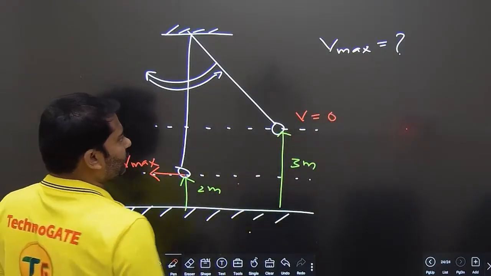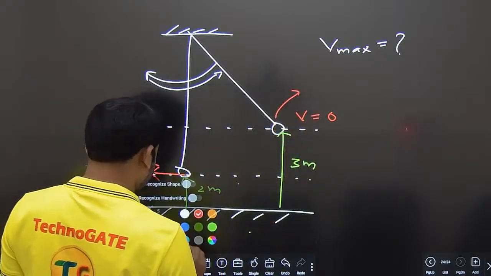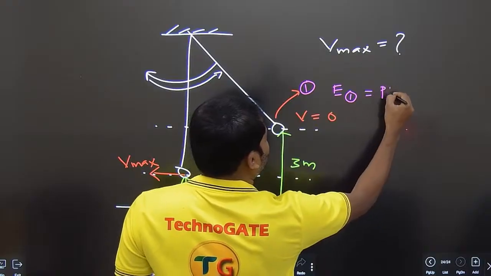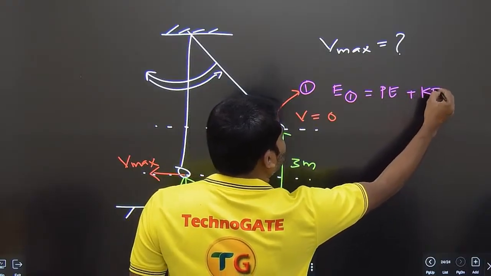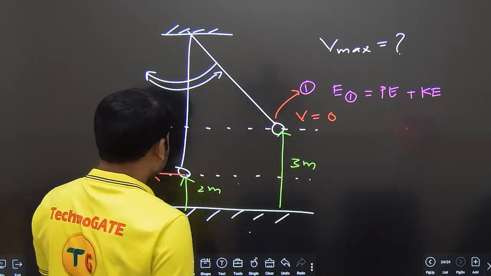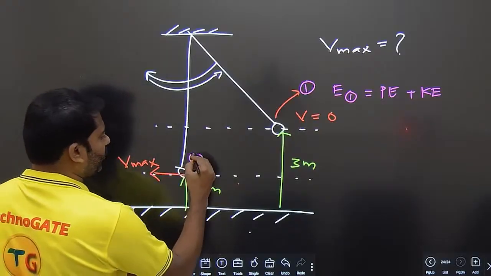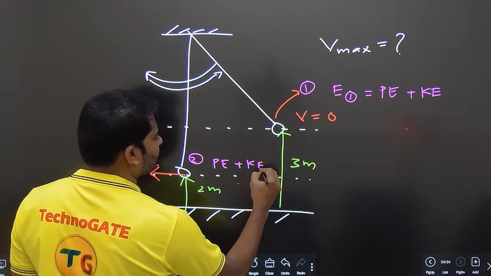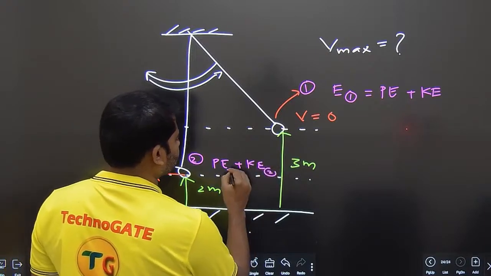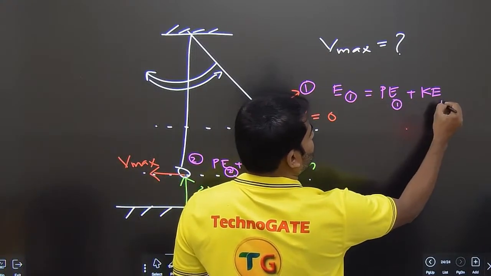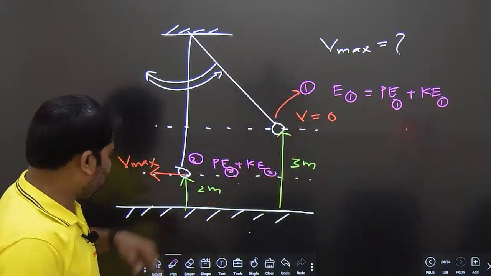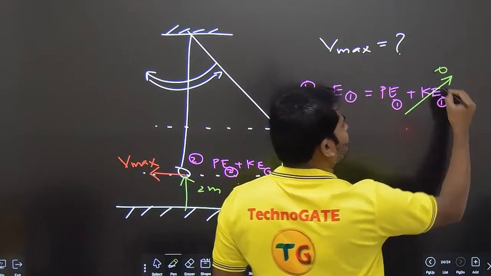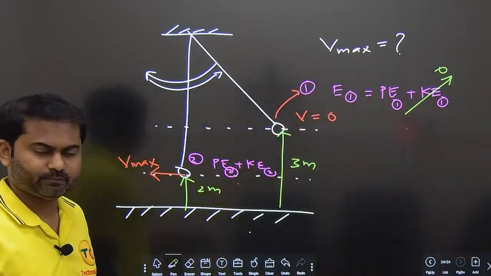Taking the first point, energy is equal to potential energy plus kinetic energy. At the second point also, energy is potential energy plus kinetic energy. At the first point, velocity is 0, so kinetic energy is 0 in this first position.